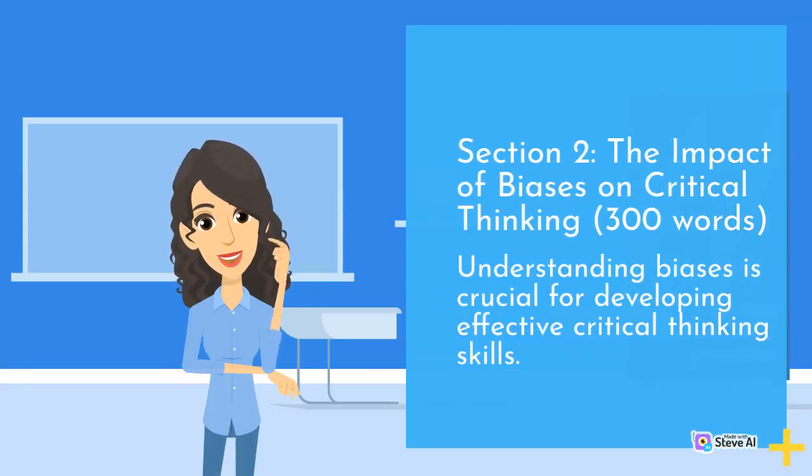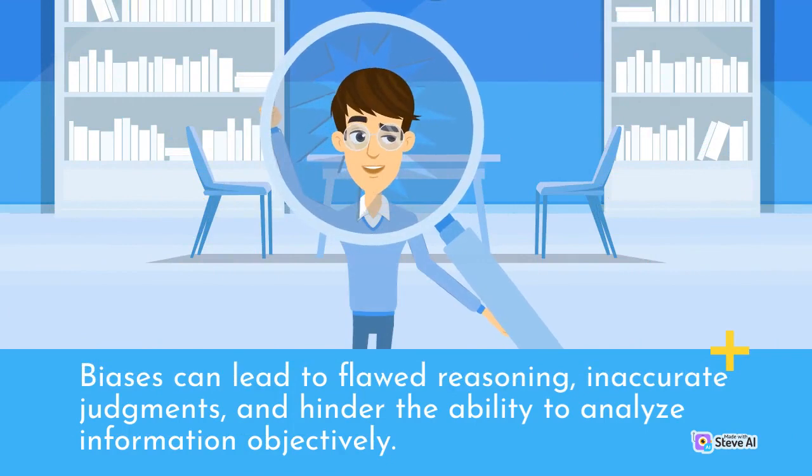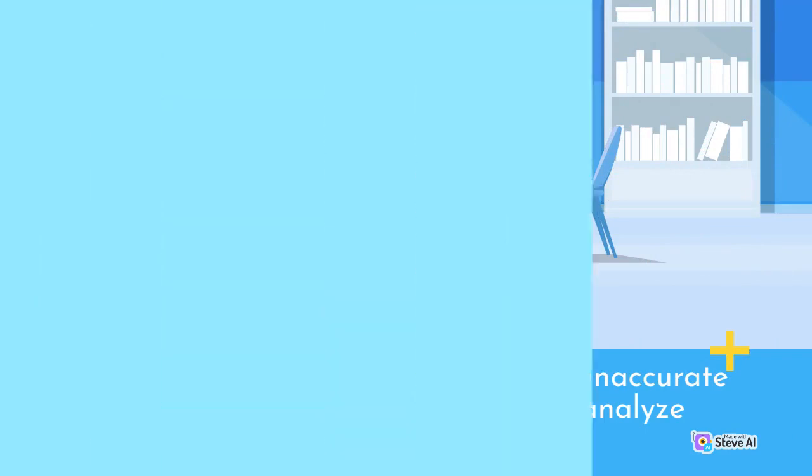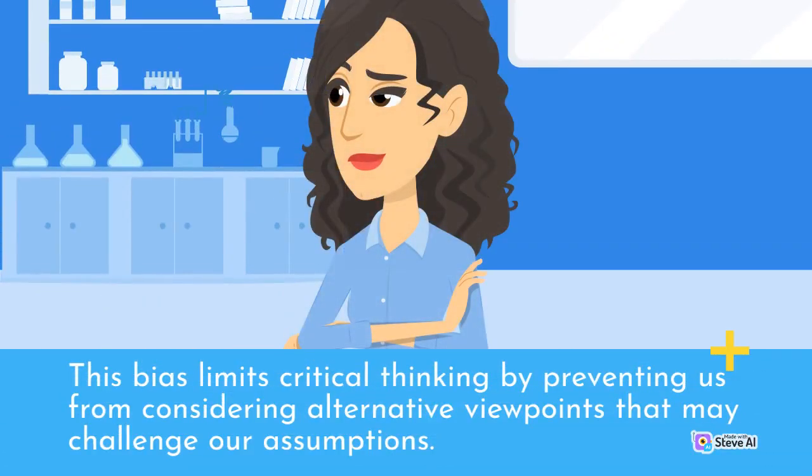Section 2. The impact of biases on critical thinking, 300 words. Understanding biases is crucial for developing effective critical thinking skills. Biases can lead to flawed reasoning, inaccurate judgments, and hinder the ability to analyze information objectively. Confirmation bias, for instance, is our tendency to search for or interpret information in a way that confirms our pre-existing beliefs, while ignoring contradictory evidence. This bias limits critical thinking by preventing us from considering alternative viewpoints that may challenge our assumptions.